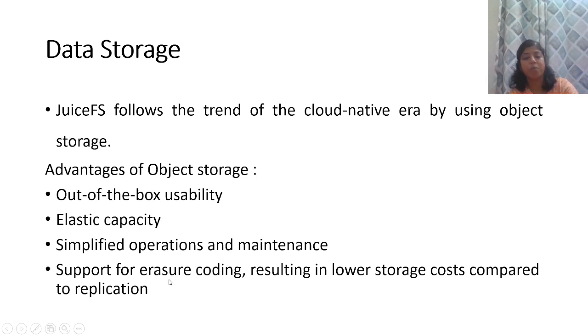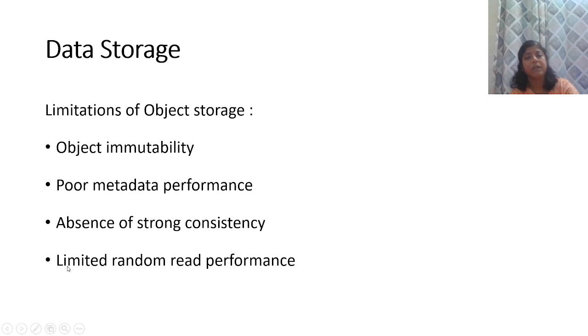It provides support for erasure coding, which results in lower storage cost when compared to replicas. Now, there are a few pitfalls of object storage, which are object immutability, poor metadata performance, absence of strong consistency, and limited random read performance.